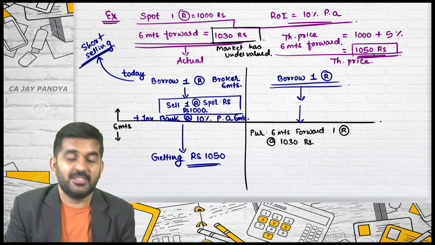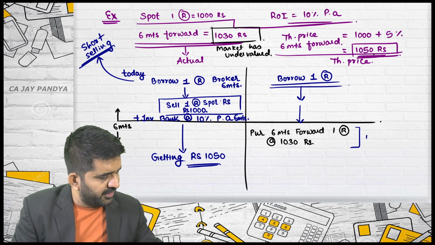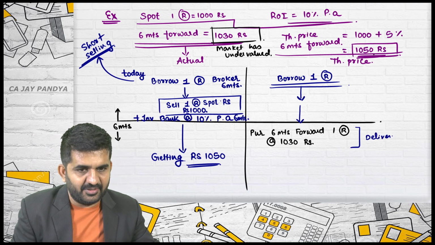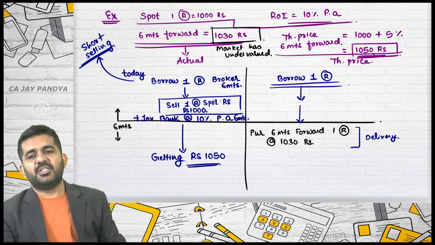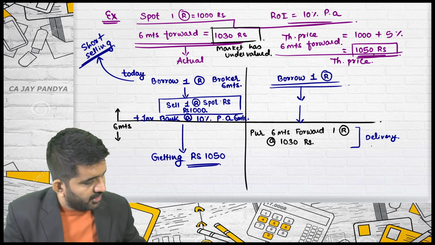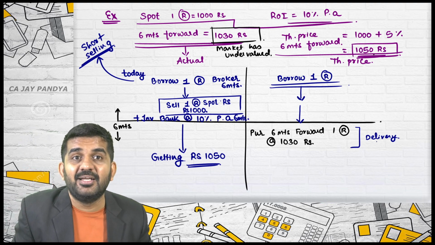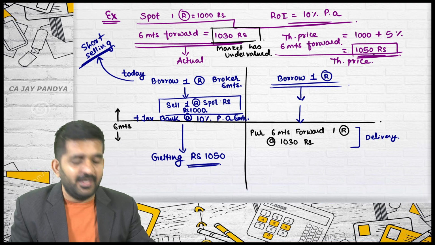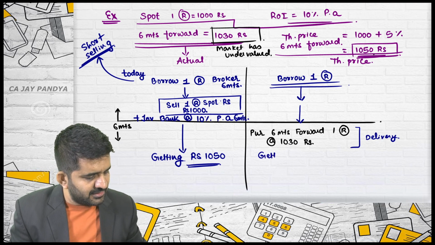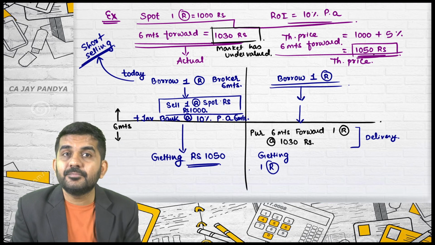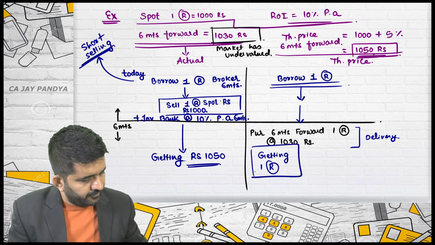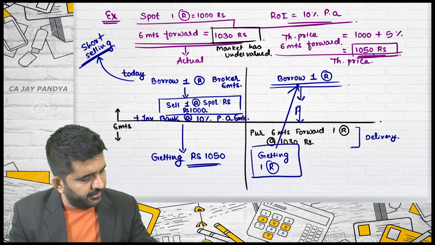After 6 months, you will be doing the settlement by delivery. If you are doing the settlement by delivery, you will be getting one Reliance share. Pay it to your broker.